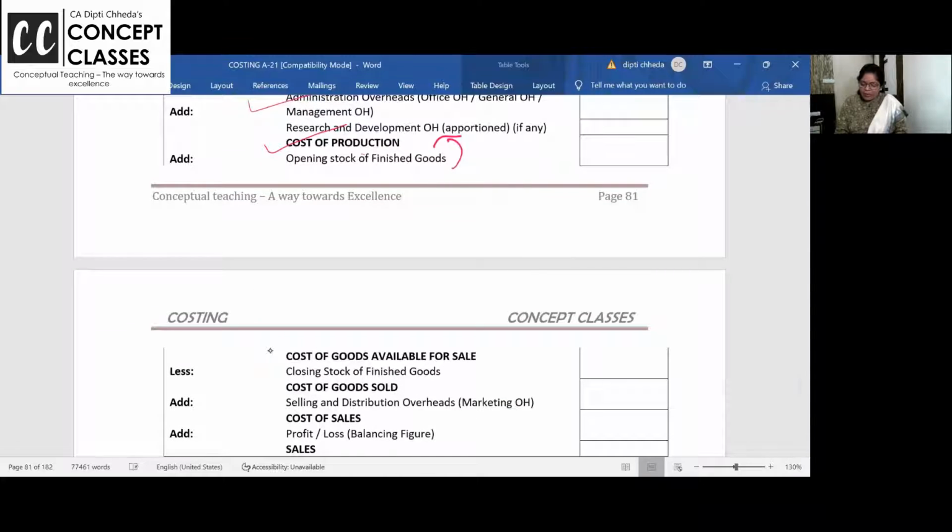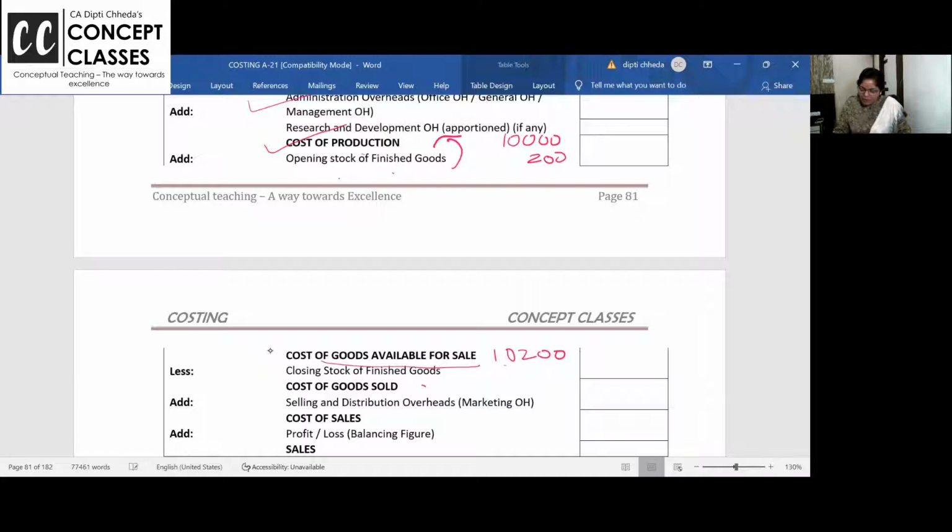You get how many units you have produced? 10,000. What is opening stock of finished goods? 200. What is the cost of the goods available for sale? 10,200. Yeah, this is also a new term. Sometimes in exam they give you this cost of the goods which are available for sale, 10,200.